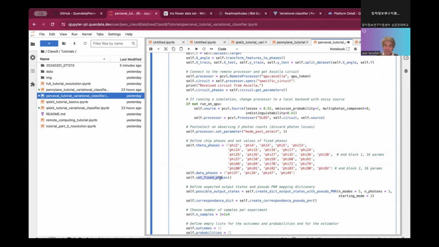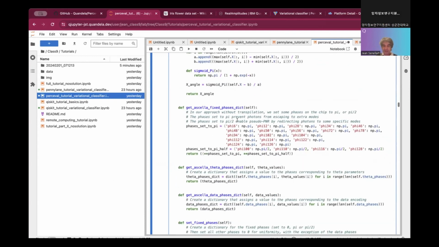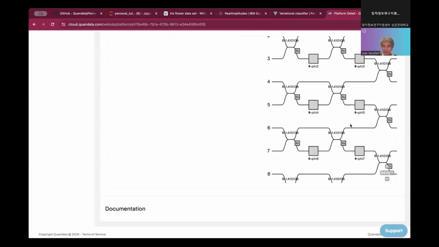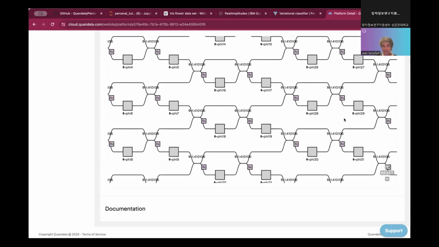There is also the fixed phase. So the fixed phase, let's look at the function itself. In fixed phase, they are giving some specific values to different phases of the circuit. For instance, the phi 6 will be pi. So let's look at what phi 6 is to try to understand why they did that. So phi 6 here is pi. And probably if we look, there will be phi 28 and phi 8 and so on.